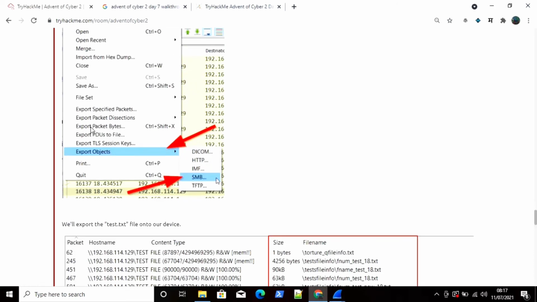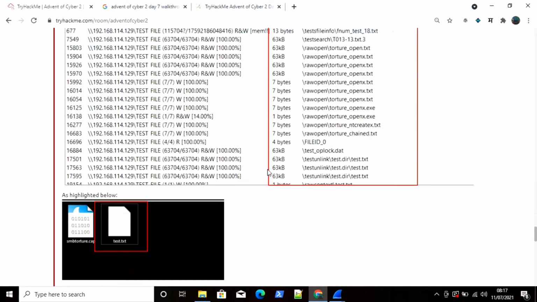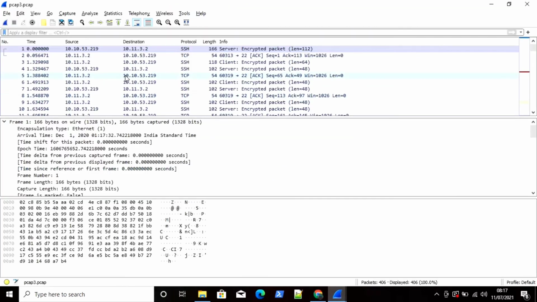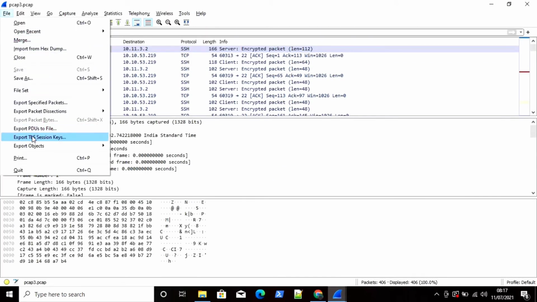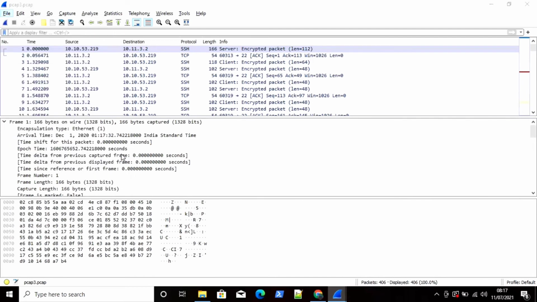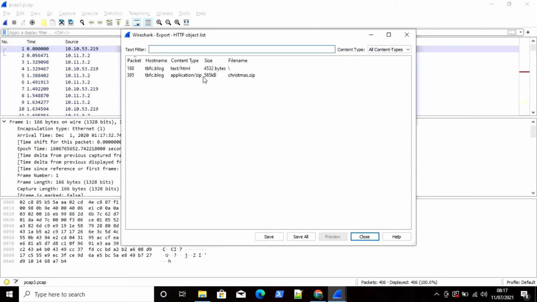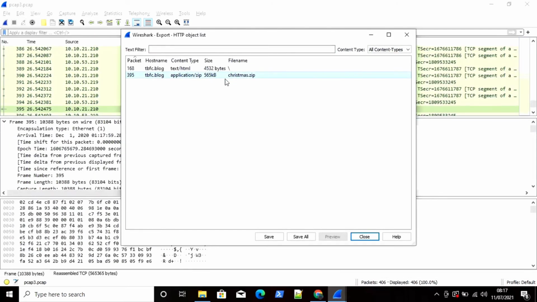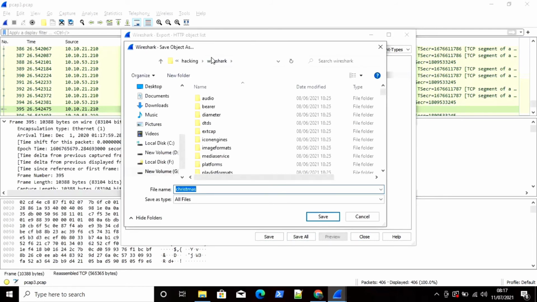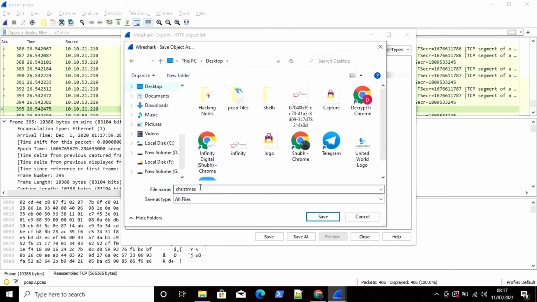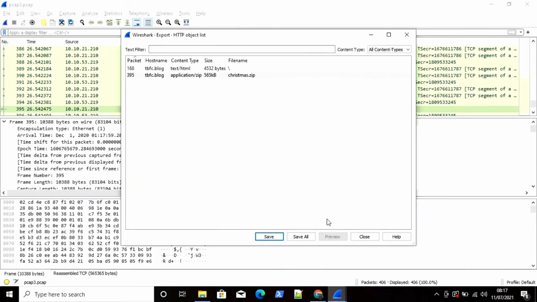So here we are just going to file, then export object. You can just type which type of object you want to export. We are going to export this as HTTP. There is one christmas.zip file. I'm just going to export this zip file. So I will just select that, click on save. I will save this on the desktop. So select the desktop folder, and this will create the christmas.zip file. Click on save. We have successfully exported this.